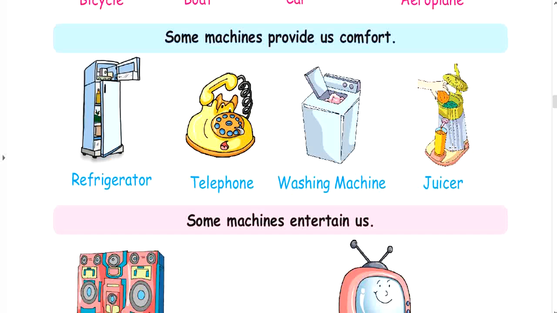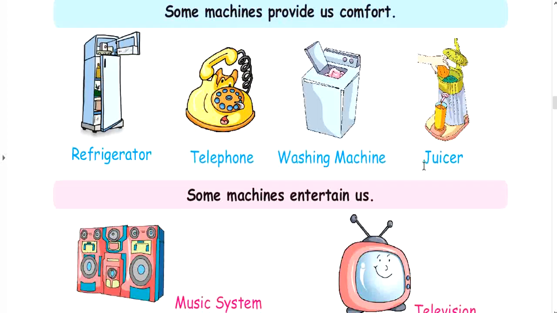Some machines work with the help of electricity. Like refrigerator works with electricity. Mobile phone works with the help of electricity. Washing machine also works with electricity. Juicer also works with electricity. There are different machines. Some machines work with the help of electricity and some machines work with human power, or some machines work with fuel. These are the machines which work with the help of electricity.